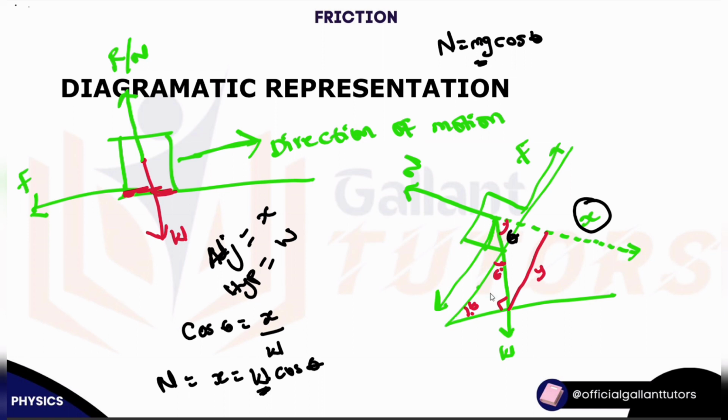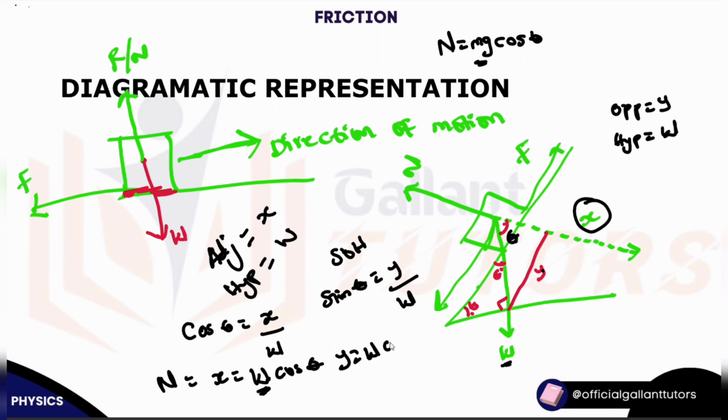I get it. All right, now since we've known this, what about frictional force? Because our frictional force is inclined too, and it's affected by this orientation. So we have opposite here as our y, and we have hypotenuse, because it has to be relative to the weight, which is w. So sine theta is opposite, which is y, over hypotenuse, which is w. So our y is equal to w sine theta. All right, so take this home.